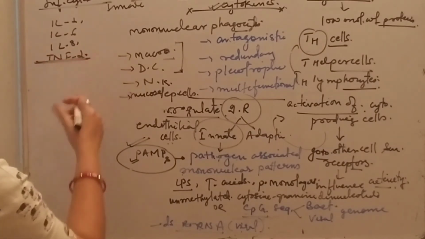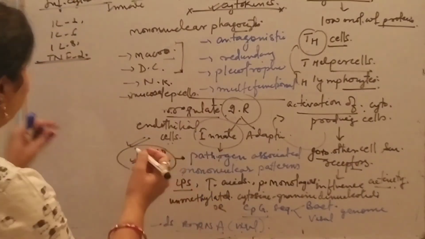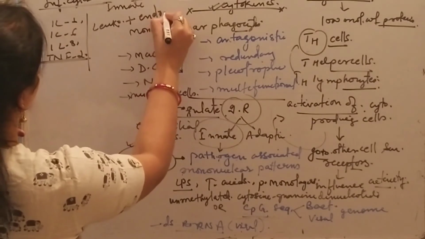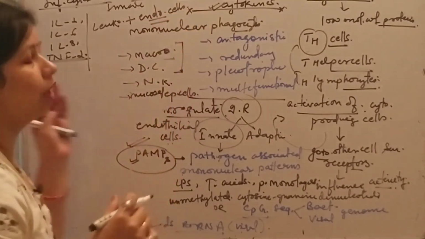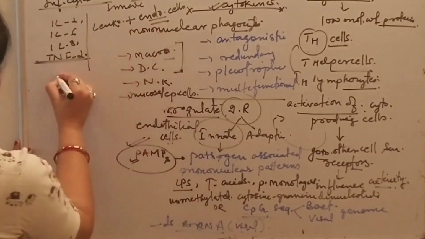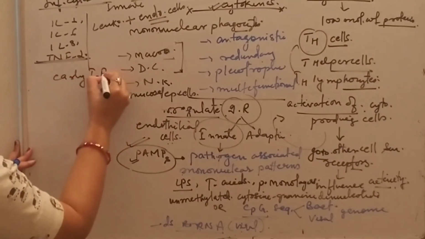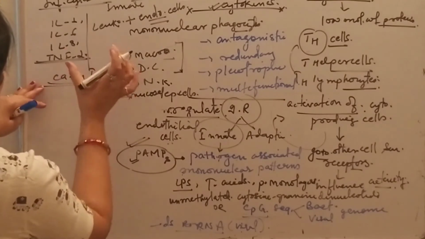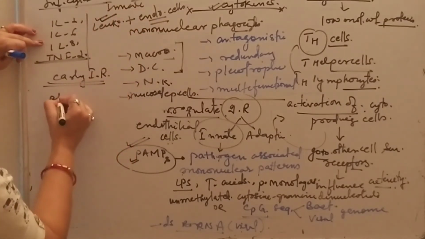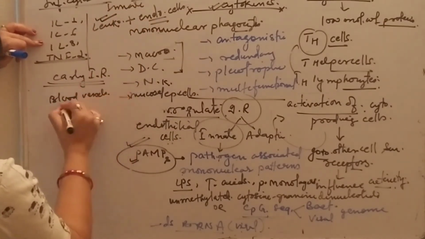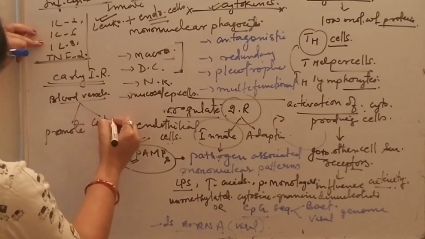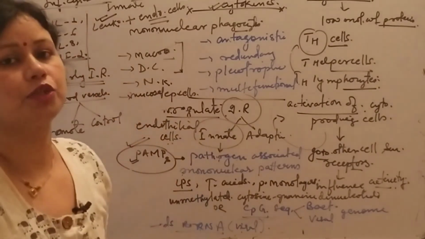They act mainly on leukocytes and endothelial cells that form blood vessels, in order to promote and control the early inflammatory responses.